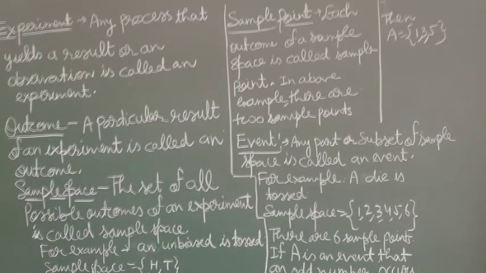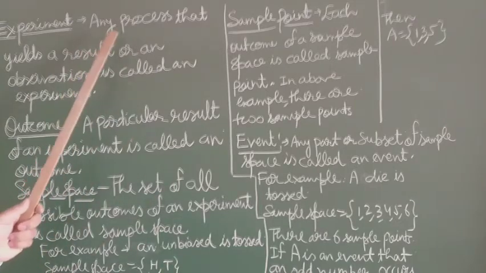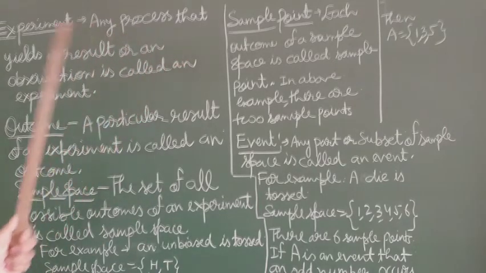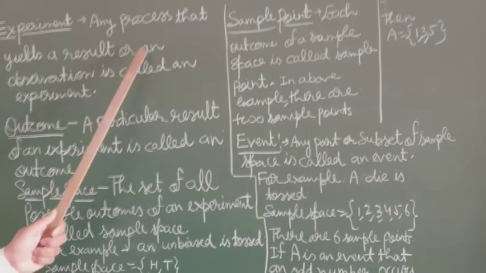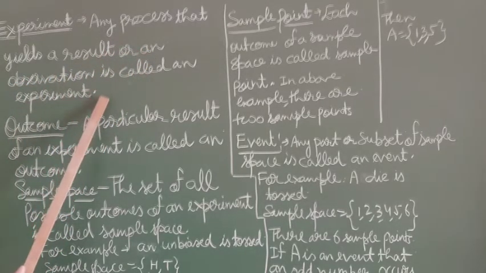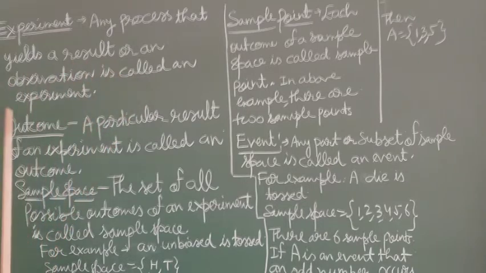Now students, some terminology we must know. First, what is an experiment? Any process that yields a result or an observation is called an experiment.